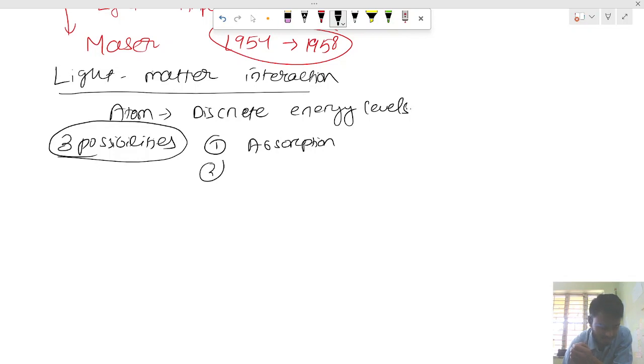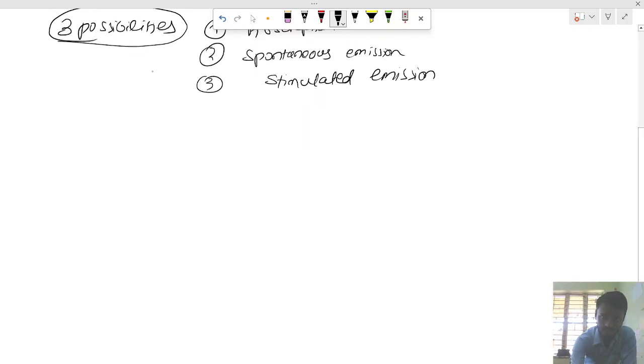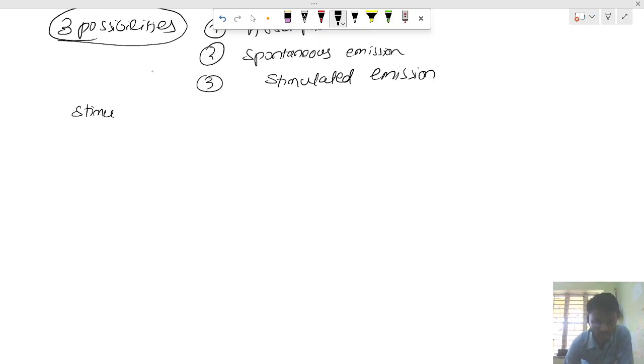The second one is spontaneous emission. The third one is stimulated emission. The words spontaneous and stimulated are very, very important, and they are going to play a huge role in understanding this topic later. Let me go deep into this. But what do we mean by stimulated absorption? Let us understand this. Stimulated absorption.